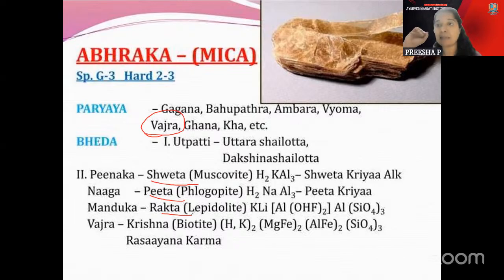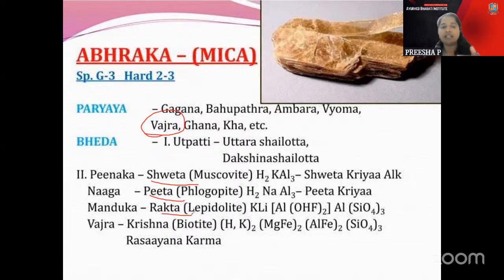Rakta is with the lepidolite. Think of lipid-like things: obese people have blushing, reddish joints, something like that you can correlate. So Rakta is lepidolite, or the red lips, Rakta lips. The only thing is you have to get the correct varna along with the ores. So Shweta is muscovite, Elon Musk, white and musk. Pita is phlogopite and Rakta is the red lips, you can correlate that.